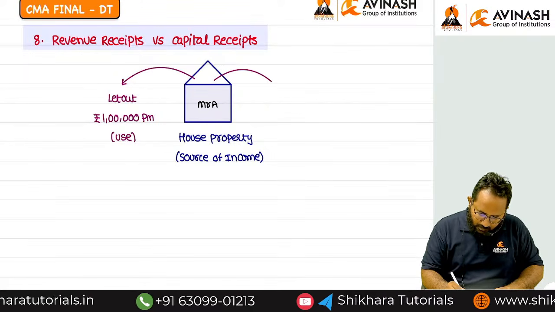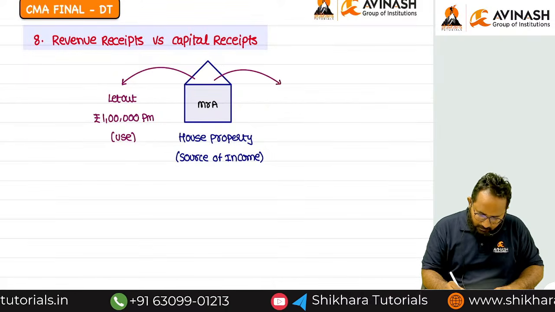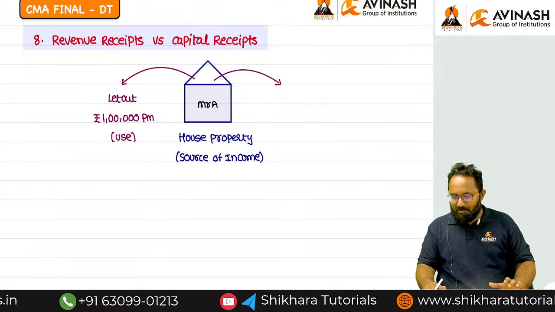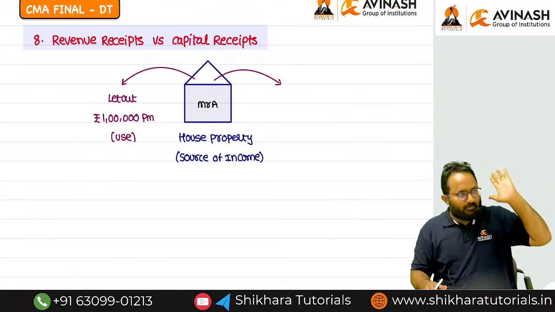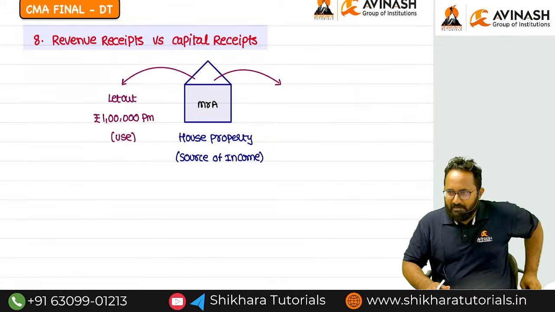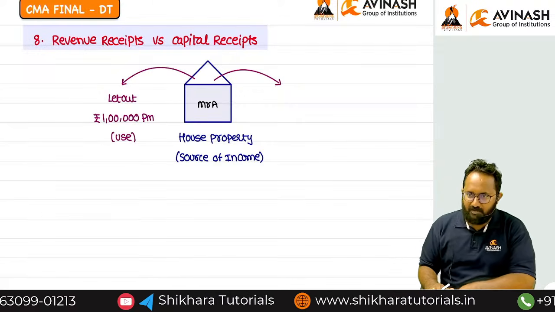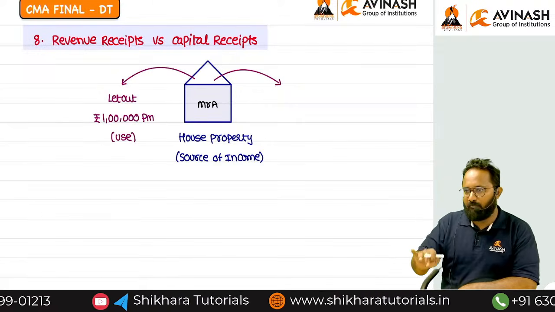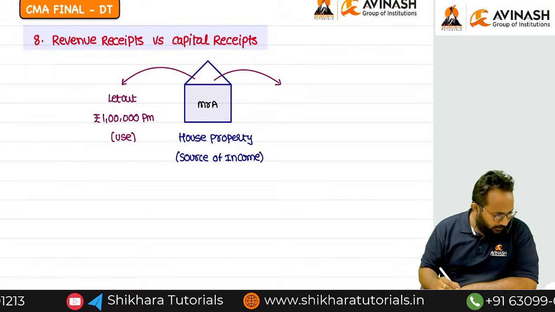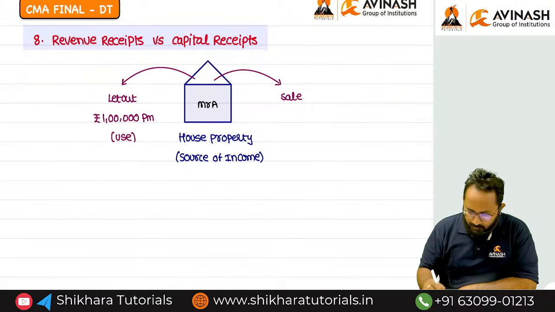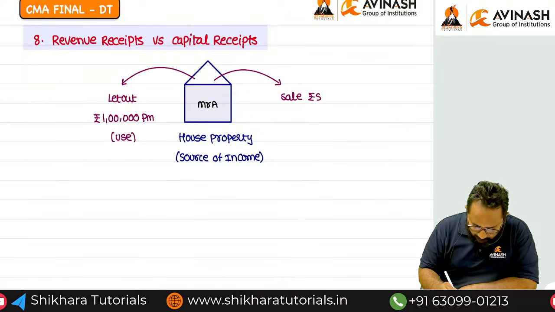Next, he is an aggressive fellow. What he is doing, I will tell you. Sir, why do I need to get rental income every month, 1 lakh, 1 lakh, 1 lakh? Completely, I will sell this house. Instantly I can get 50 to 60 lakh. This is also another way of earning income, by sale of what? Source of income. So now I am selling the source of income, and we are getting just 50 lakh rupees.